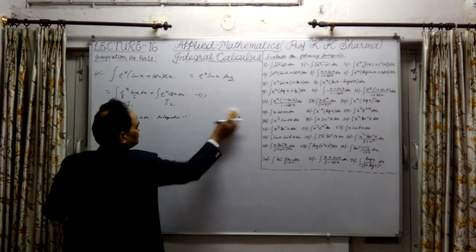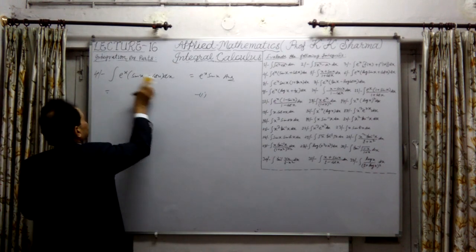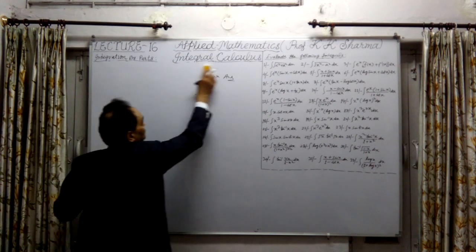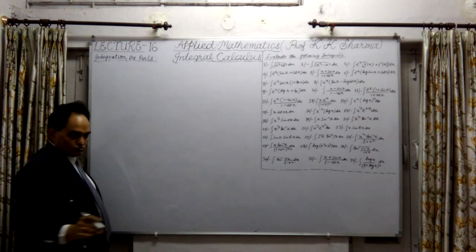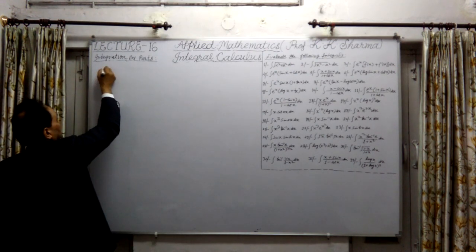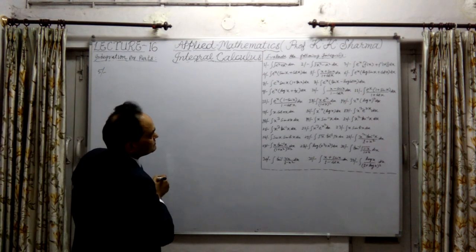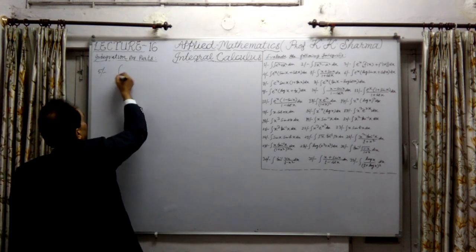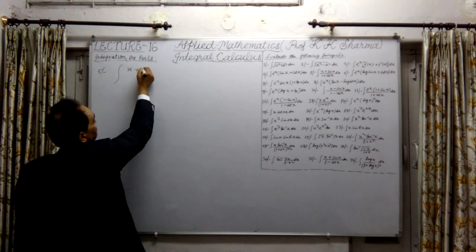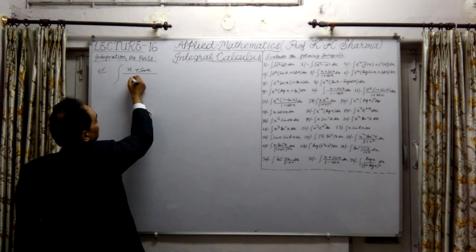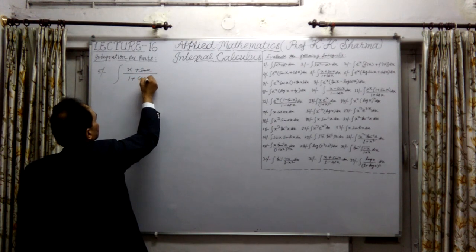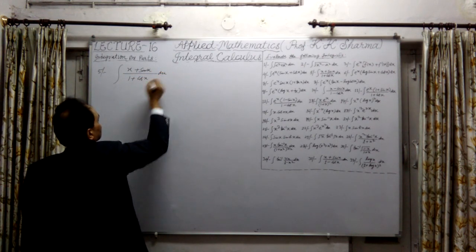Now let's talk about the next question. Now question number 5. Question number 5, what does it say? Question number 5 is, the integral of x plus sin x divided by 1 plus cos x into dx.